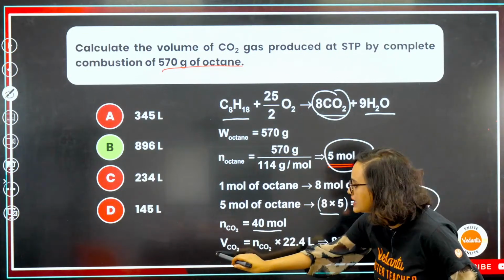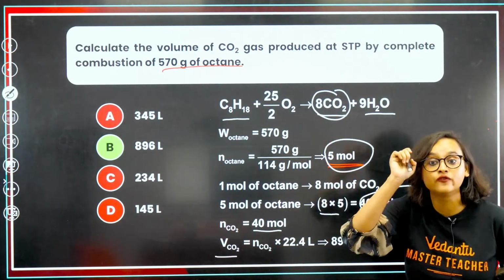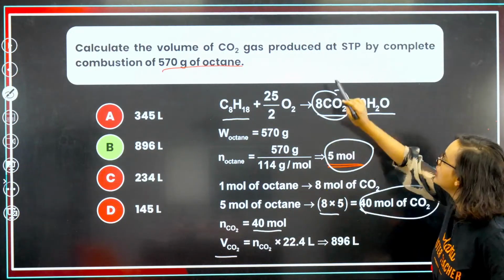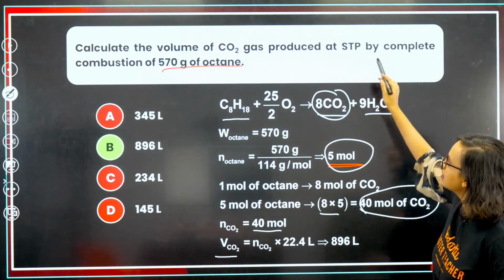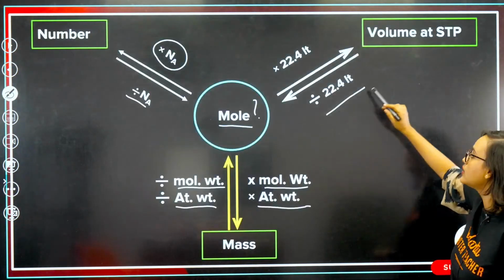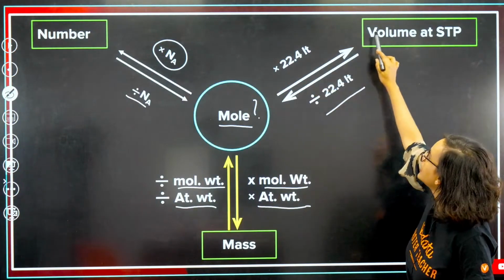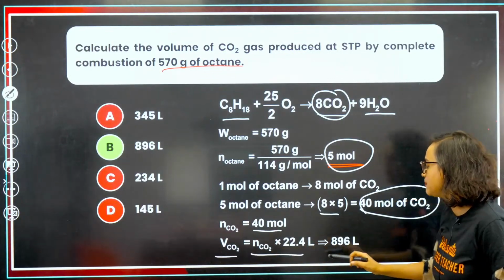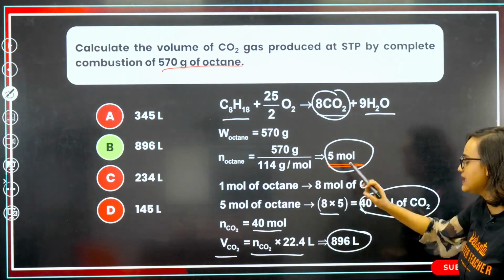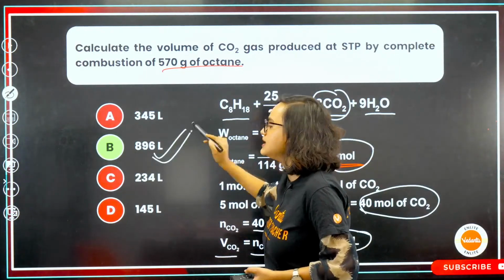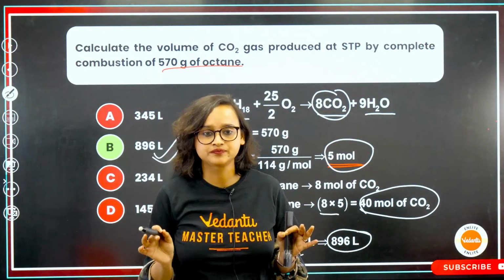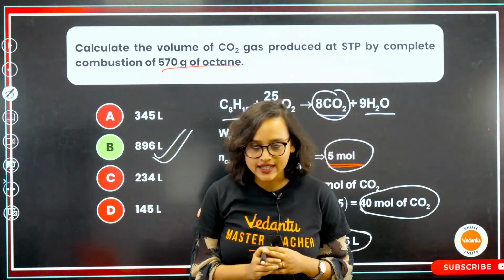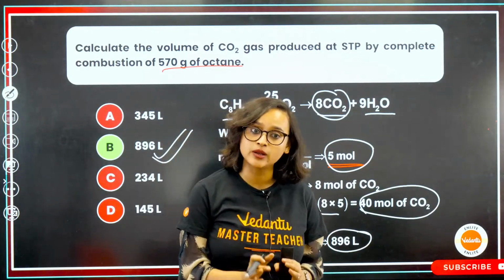That means V of CO2, what are they asking? They are asking to calculate the volume of carbon dioxide. So, volume of carbon dioxide will be n of CO2 into 22.4 liters. I just showed it to you, remember? We have to find the volume at STP. So when we multiply 40 by 22.4, we get 896 liter. That means option B is correct. Is this understood? If this kind of question comes in your exam, will you be able to do it?